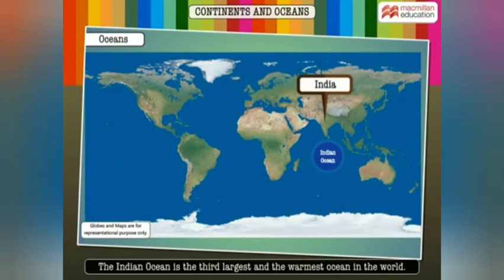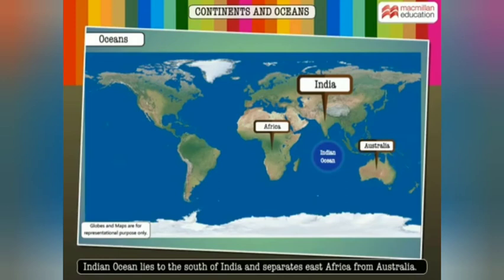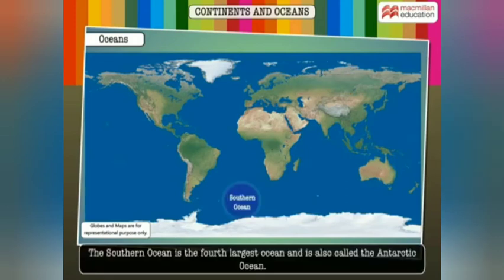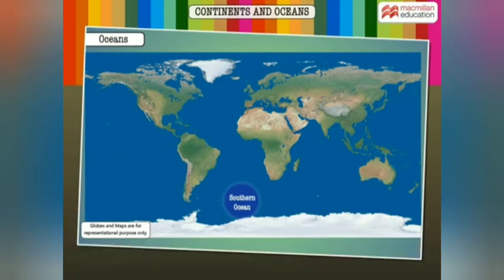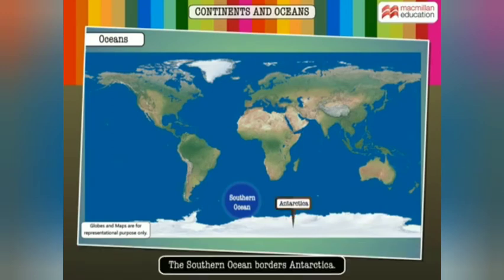The Indian Ocean is named after our country, India. The Indian Ocean is the third largest and the warmest ocean in the world. It lies south of India and separates East Africa from Australia. The Southern Ocean is the fourth largest and is also called the Antarctic Ocean. It borders Antarctica.